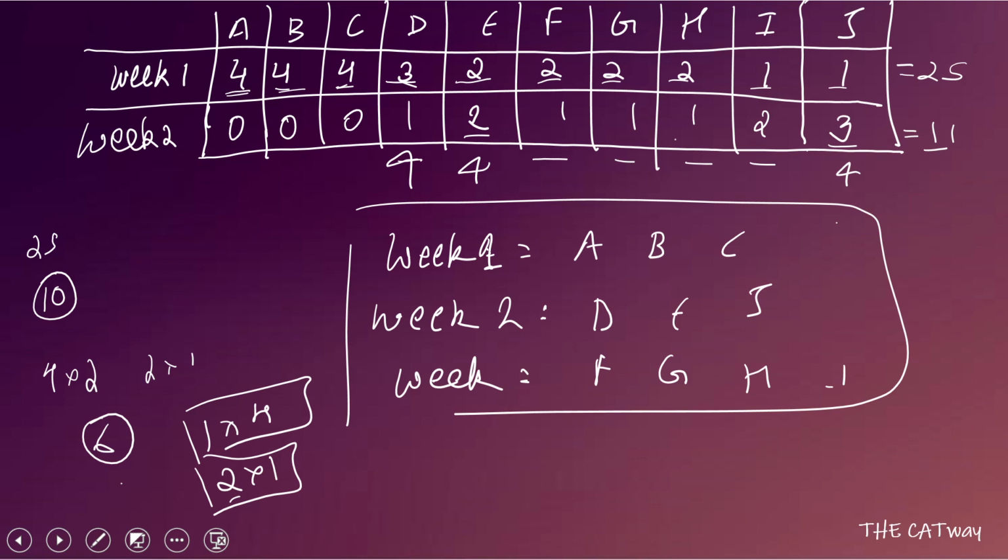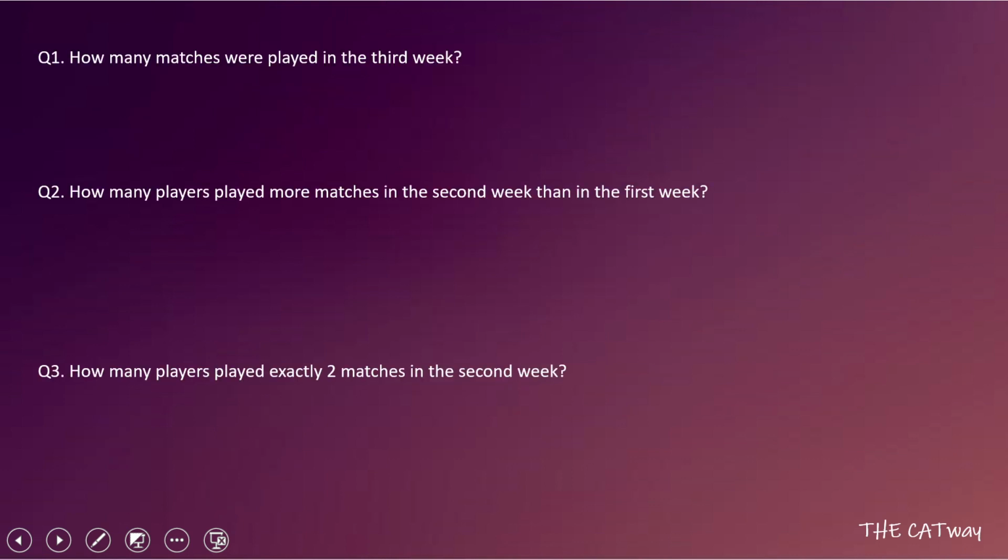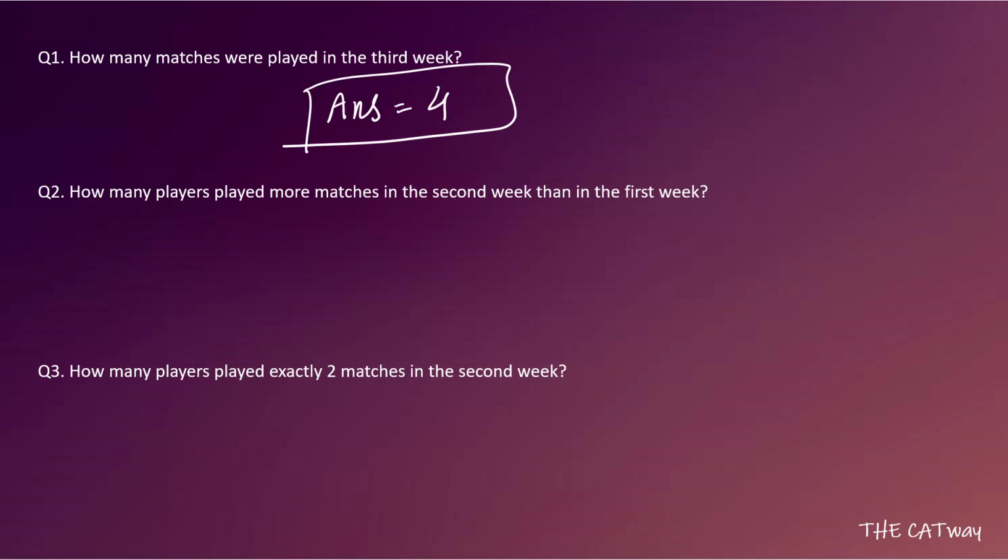Now we can move towards the questions. The first question is, how many matches were played in the third week? That answer we calculated in the very beginning: there are 40 matches in total. 36 are going to be played in week 1 and week 2 combined. That means the remaining 4 matches will be played in week 3. So our answer for this question is 4. Okay. Let's move towards the second question.